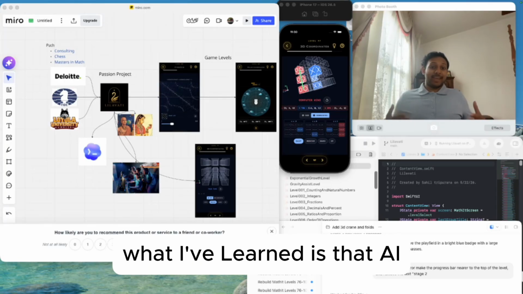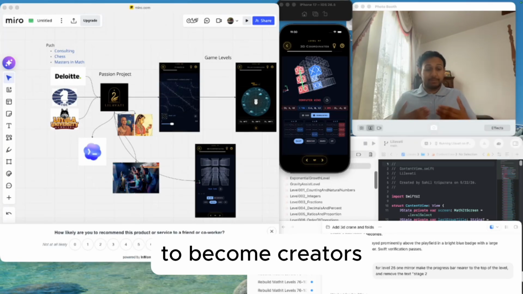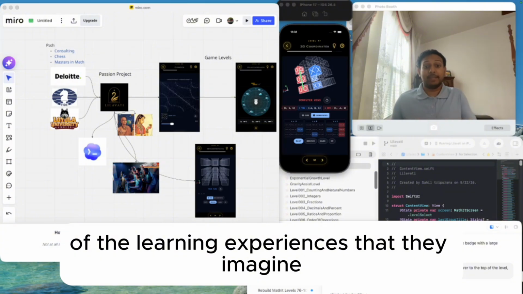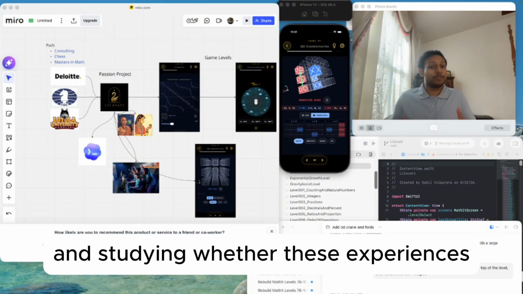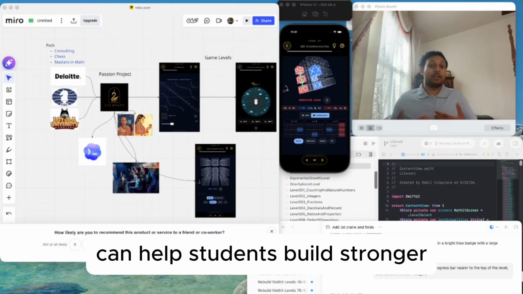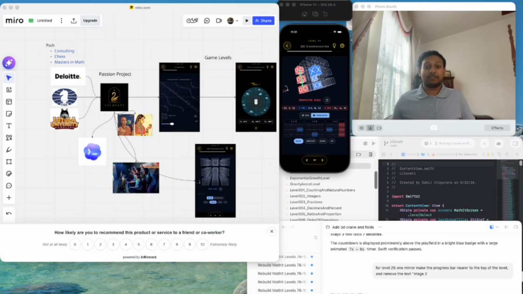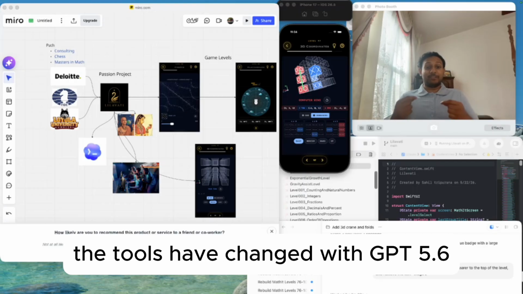What I've learned is that AI can give educators the ability to become creators of the learning experiences that they imagine. My next step is bringing Līlāvatī into real classrooms and studying whether these experiences can help students build stronger conceptual connections to mathematics. Nearly 900 years later since Bhāskara, the tools have changed.